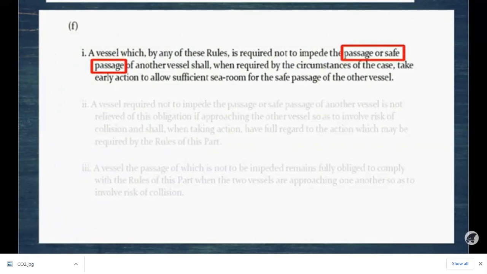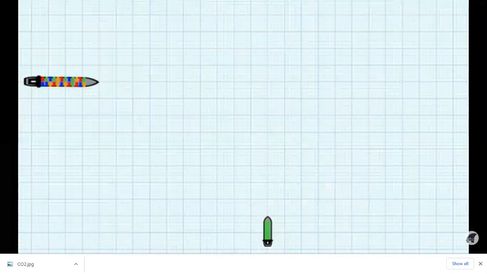If other vessel cannot alter, then of course we have to alter. And like if a vessel is going in TSS or a narrow passage, or it is proceeding in her lane, or it's a very narrow place which she cannot alter, then we should not overtake her or cross her. So let's see this example.